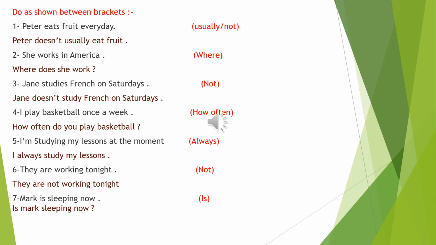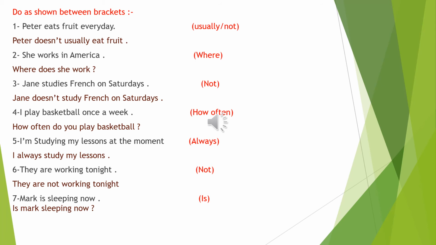Now let's see number 6. They are working tonight. Use not. In order to make the sentence in the present continuous tense into the negative form, you have to put not after am or is or are. So the answer is they are not working tonight.